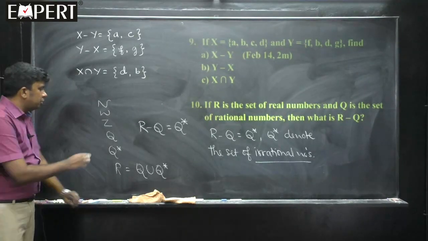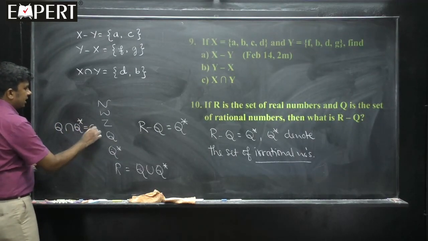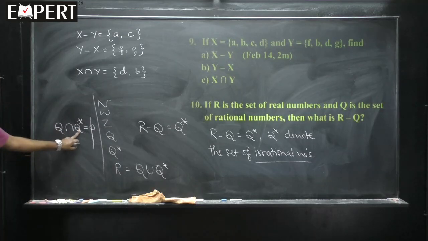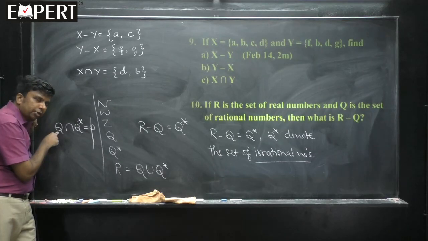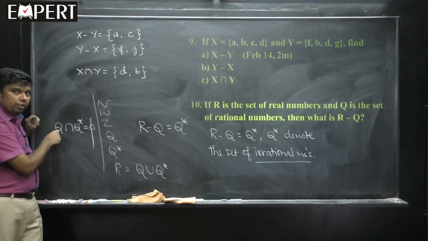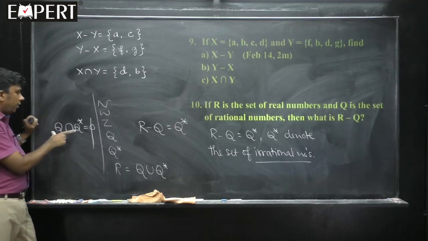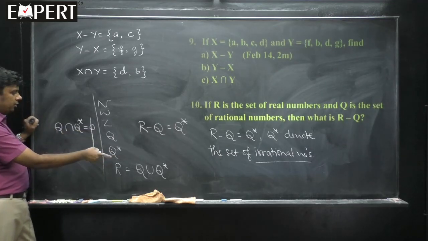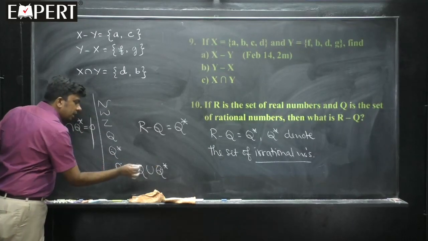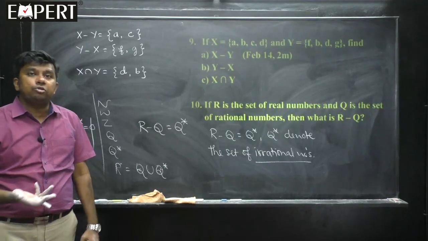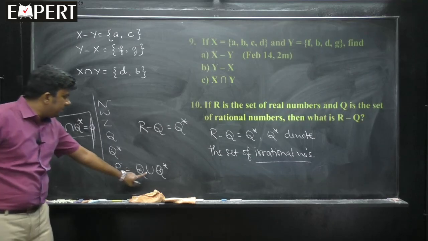And one more thing you should know, students, is that Q intersection Q star is a null set. There is nothing common between rationals and irrationals. Rationals are those numbers which can be written in the form p by q, where p and q are integers and q not equal to 0, and irrationals cannot be written in the form p by q. So they are disjoint, so it is a disjoint union. So R minus Q has to be Q star, and R minus Q star has to be Q, because Q and Q star are disjoint.